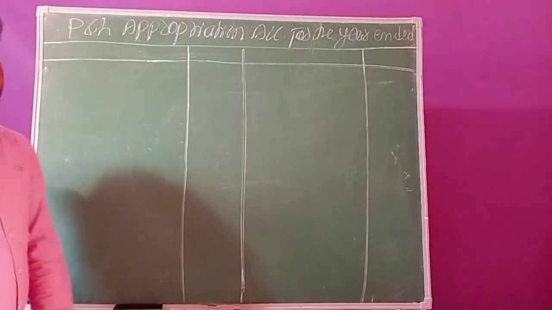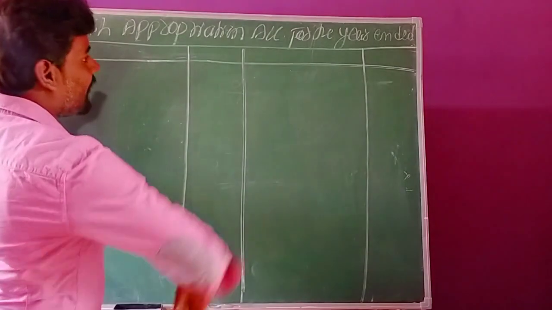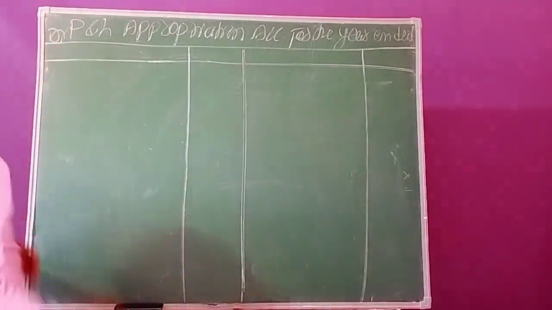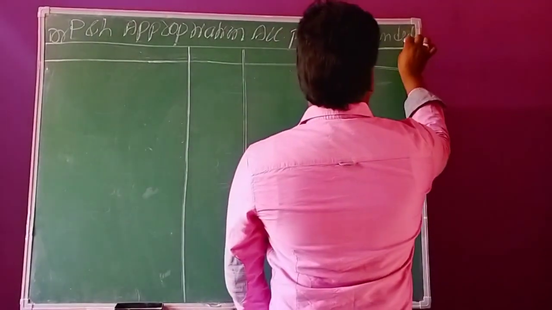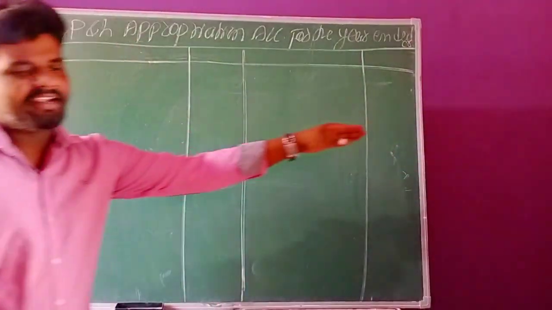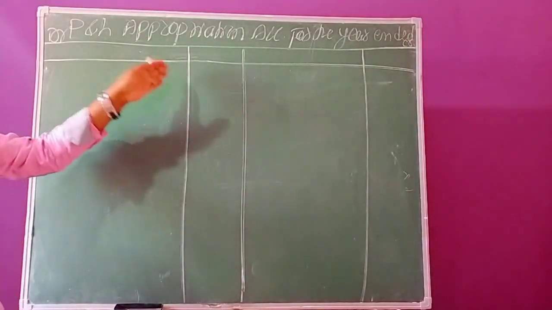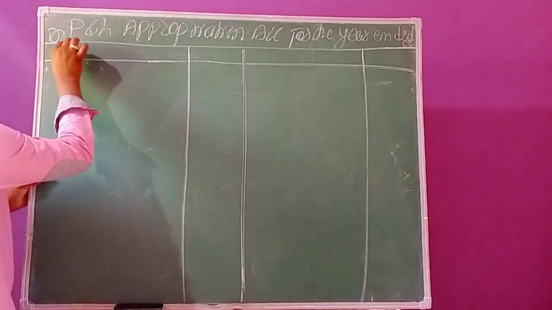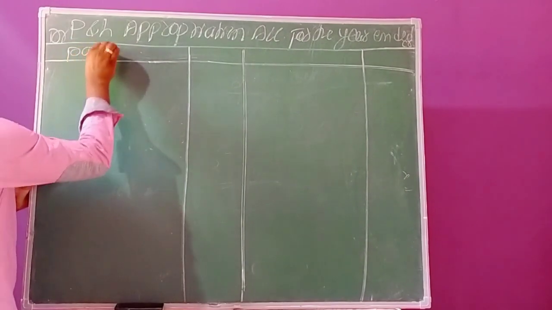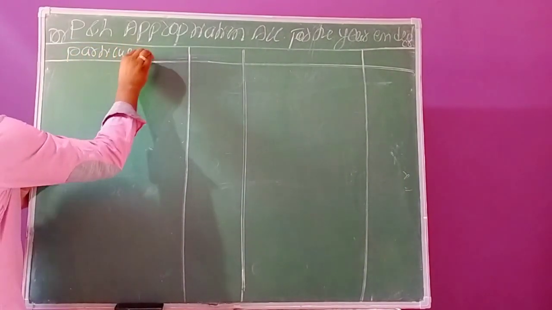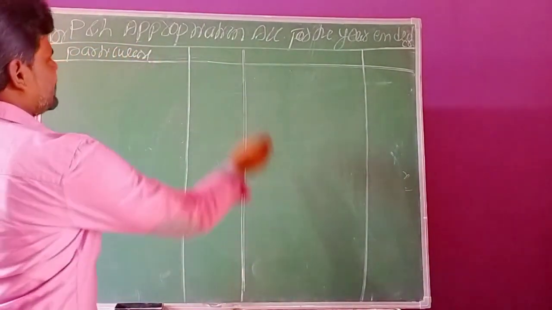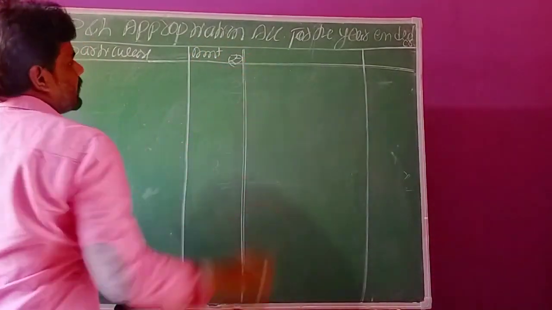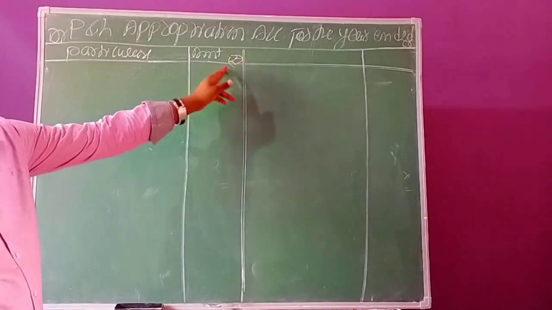So in this account, first we need to record debtor and creditor aspects. These are the indicator for the account. So in the debit side containing two columns. The first column is related to particulars. The second column is related to amount. In the bracket you have to write the symbol per rupee.